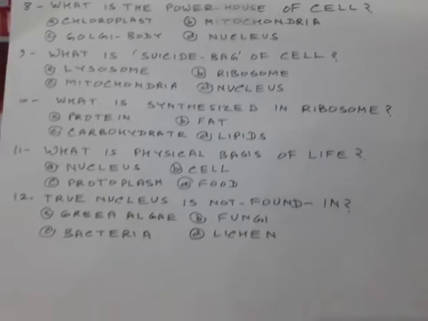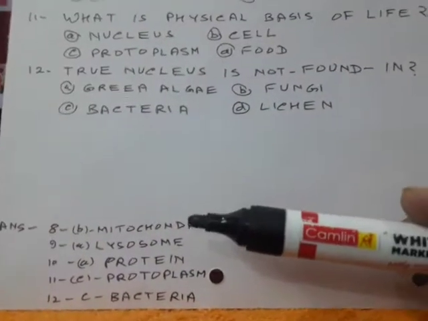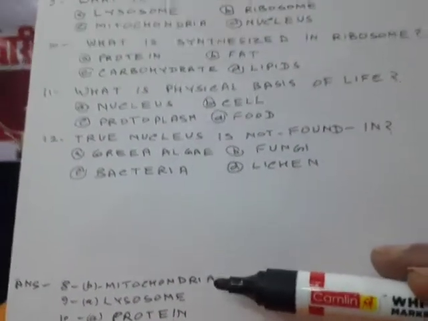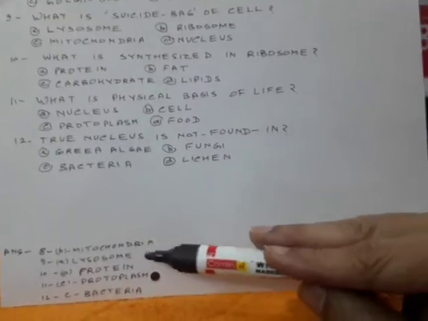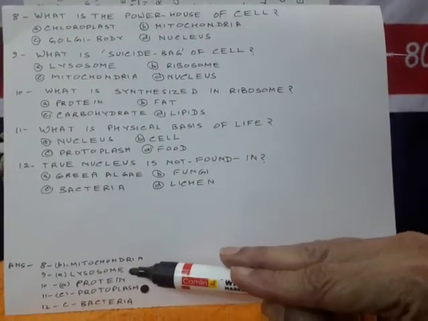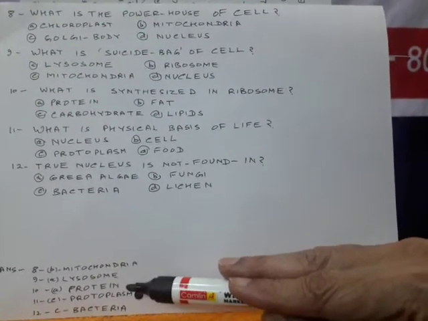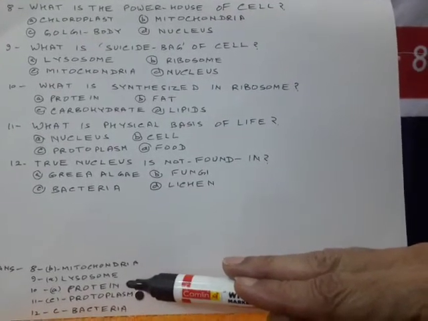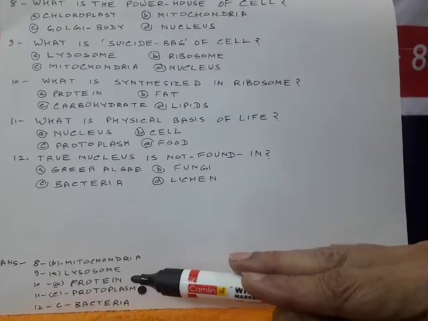The answers are: what is powerhouse of cell? Mitochondria. What is suicide bag of cell? Lysosome. What is synthesized in ribosome? Protein. What is physical basis of life? Protoplasm.